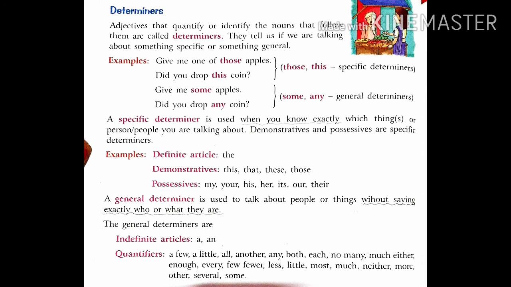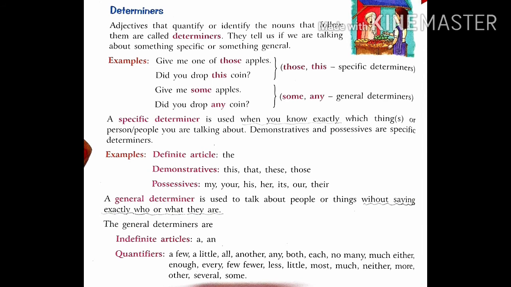These are determiners. Those and this are specific determiners. Some and any are general determiners. Now we will see both of them. What are they?